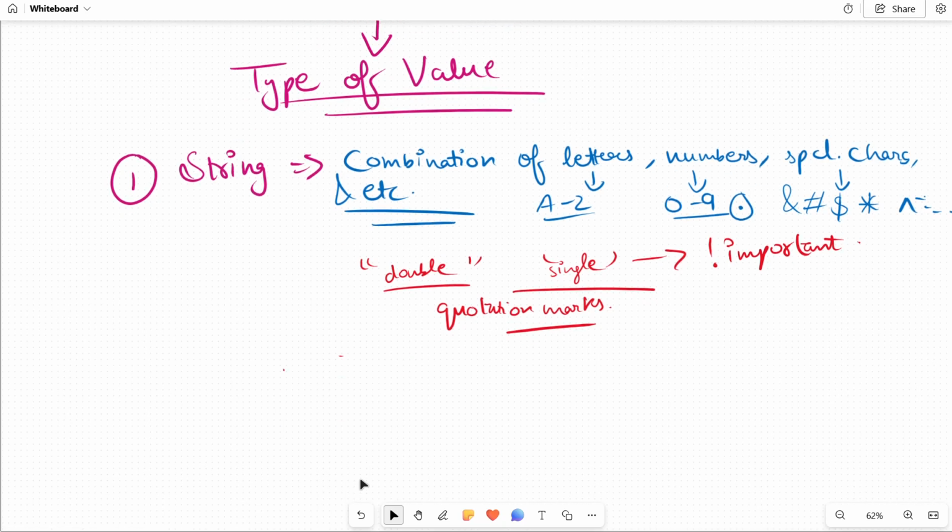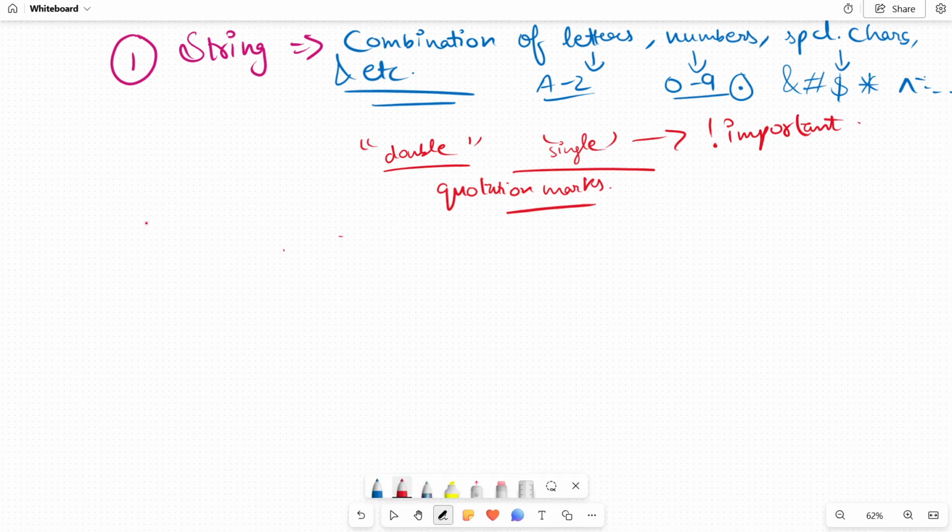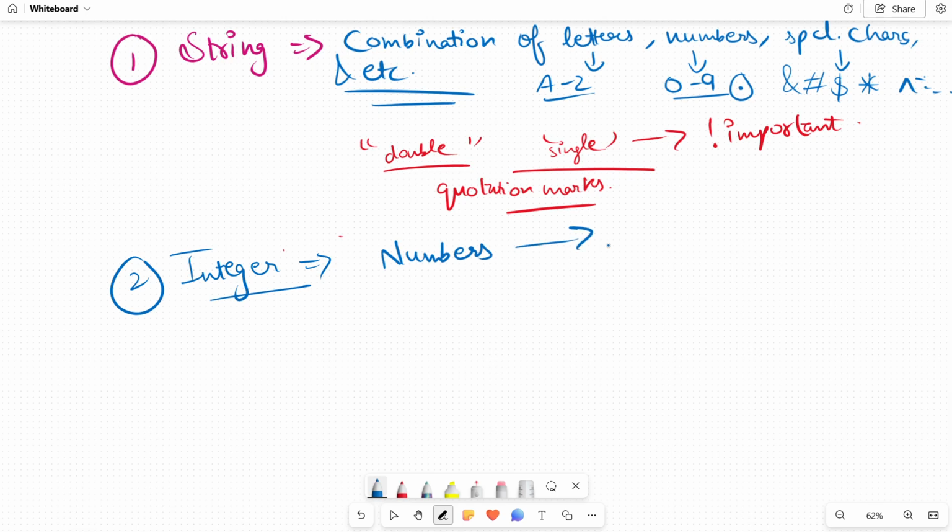Now see, after string, what comes? There comes the second one, that is your integer. I hope you have heard about integers in mathematics, right? Integer means whole numbers, numbers in the combination of 0 to 9, and they do not require any double quotes or single quotes. So you can write them without double quotes or single quotes.